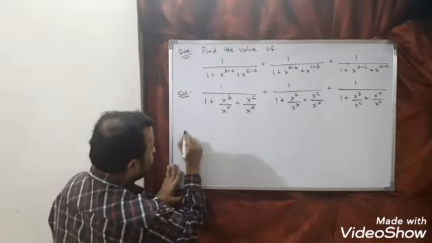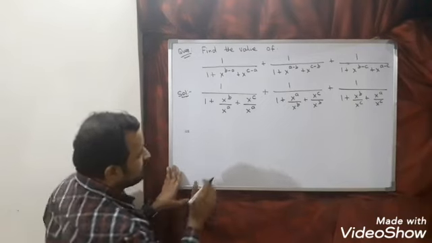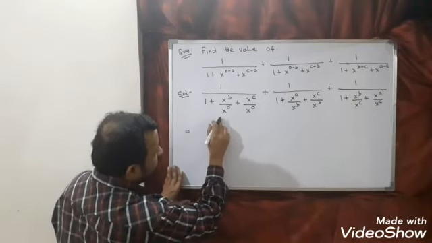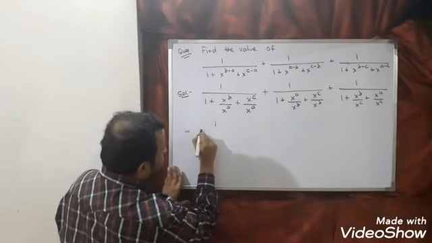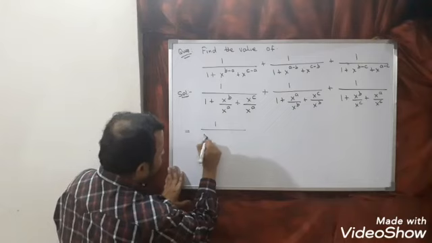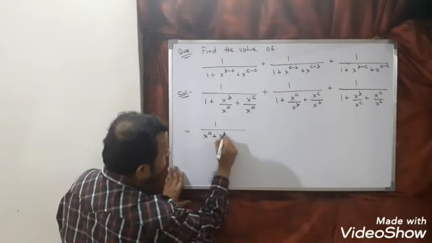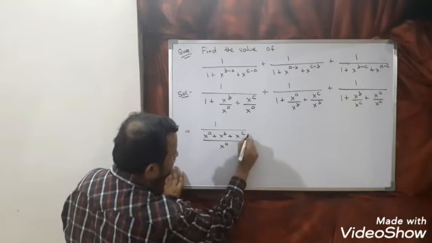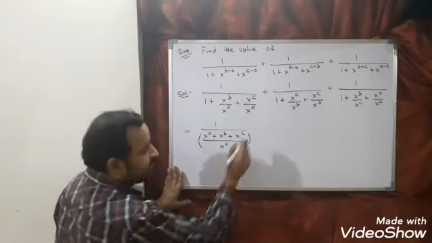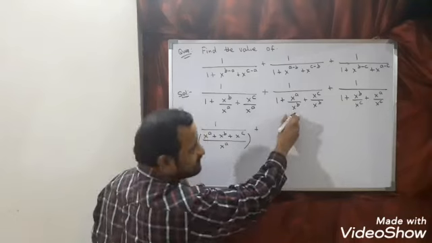Now take LCM. So when you take LCM, what you will get? After taking LCM, take 1 by x to the power a plus x to the power b plus x to the power c divided by x to the power a will come. Take LCM here. So LCM is x to the power b.